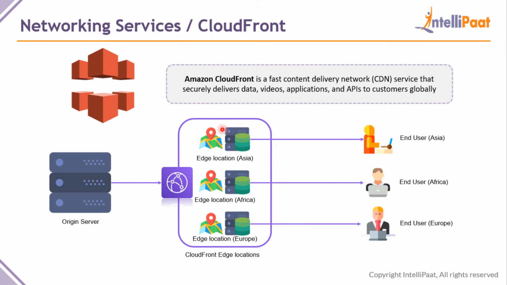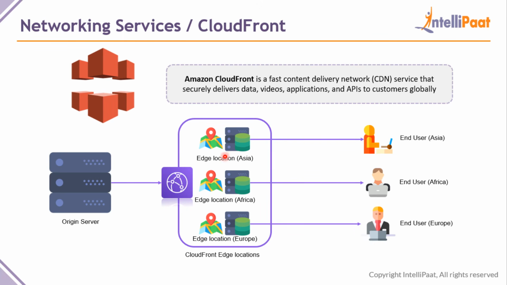So this edge location is only for Asia. Whenever an Asian user is trying to access data, it takes from this edge location. And when an African user is trying, it takes from this. And when a European user is trying, it takes from this particular location. And all of these locations are connected to the origin server.